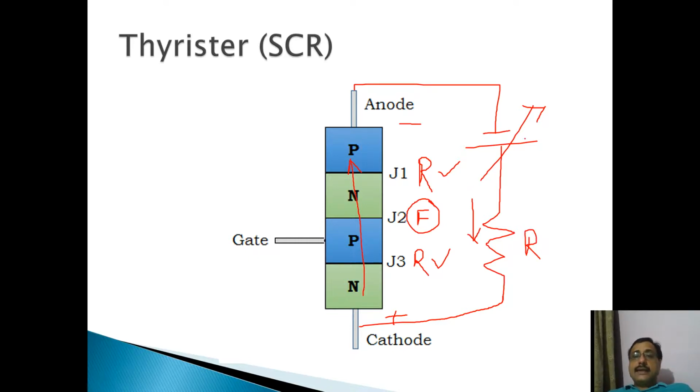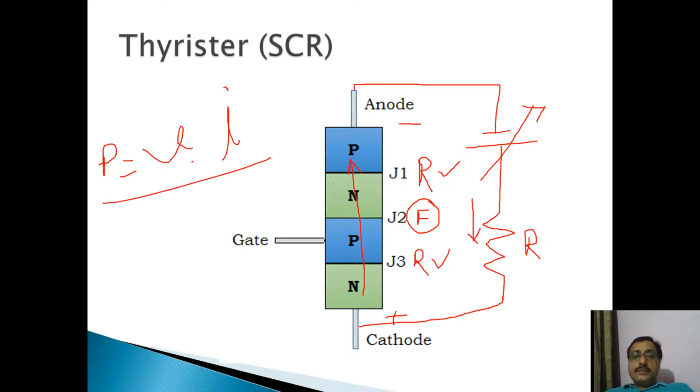But as the voltage at which these two junctions break down will be very high, and there is a large leakage current flowing in this SCR, the power, which is equal to V into I, will be large.